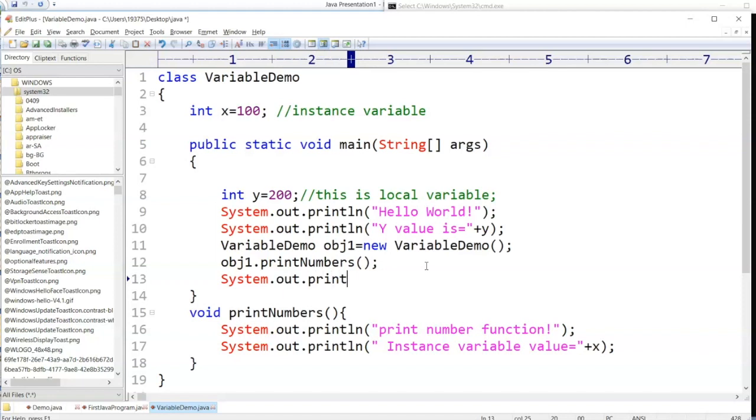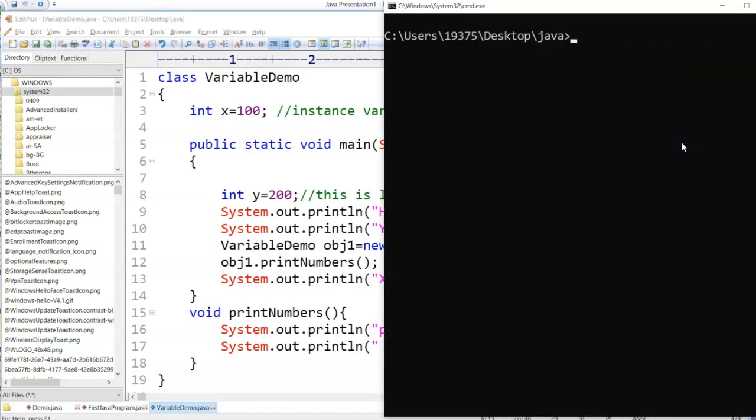So system.out.println, I want to print the x value directly, is plus x. No, sorry. If I say x, it will give me an error. So I'll say object1 dot x. Java variable demo dot java.